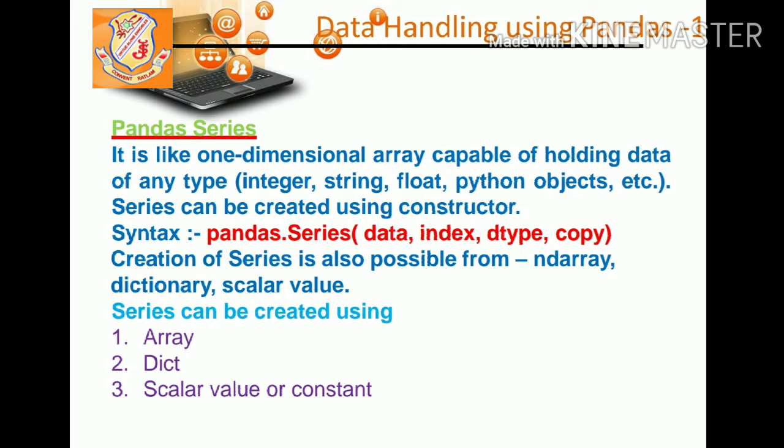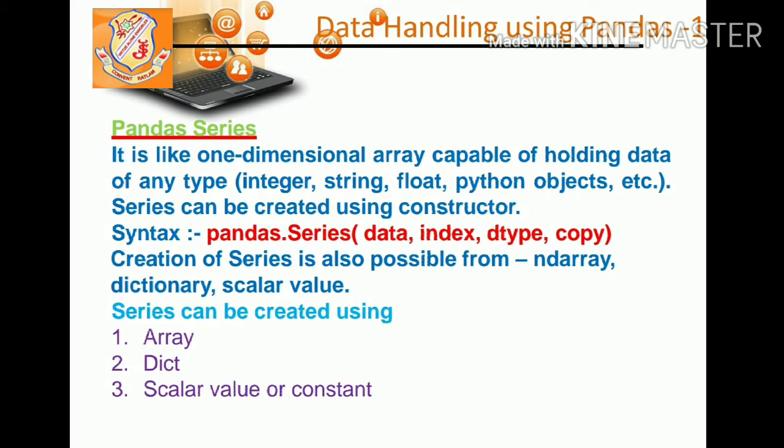As you can see, the syntax is pandas.Series. Here while using the import command, they have not used import pandas as pd, only import pandas, that's it. So in pandas.Series, Series is the name of the function and also the name of the topic, so it is a constructor.